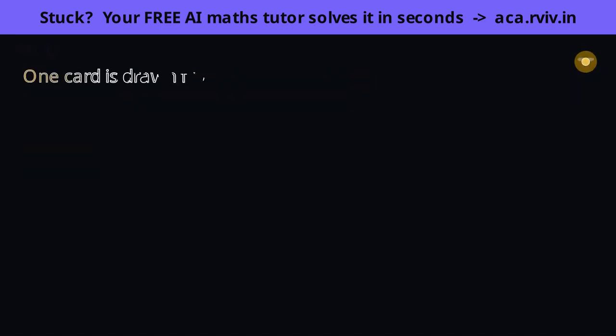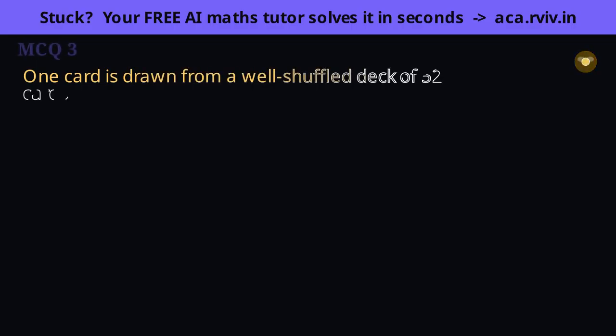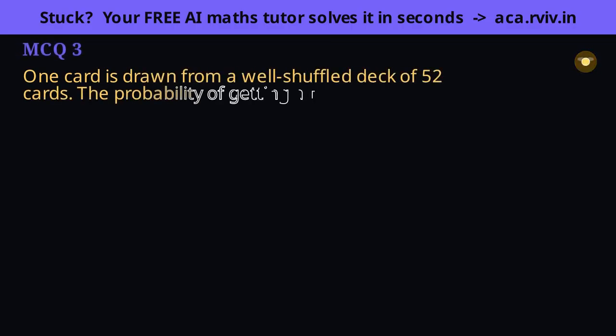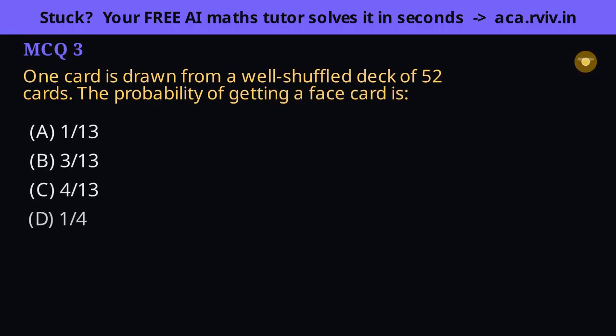Lean on the deck structure. Face cards are the jacks, queens and kings, 3 per suit across 4 suits, so 12 in all. Consider the 4 options. 12 face cards over 52 reduces, dividing both by 4, to 3 over 13. The traps mirror common slips. 1/13 counts only 1 suit's face card, 4/13 mistakes it for aces or overcounts to 16. And 1/4 is 13 cards, a whole suit, not the face cards. 3/13 is right.